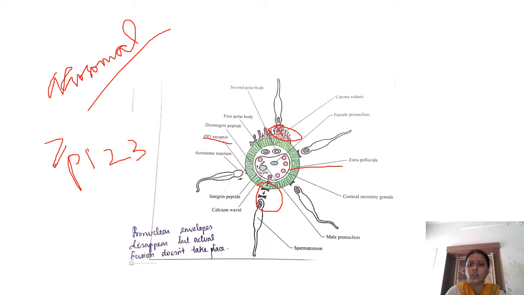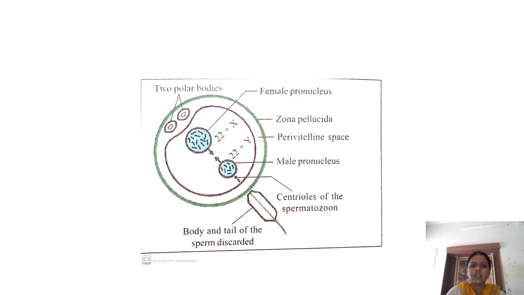When it comes in contact, there will be a sudden calcium influx, because of which there will be opening of the vitelline membrane, and there is entry of the male pronucleus inside the ovum. The rest of the sperm will be lying outside the ovum. Only the male pronucleus is allowed to get inside the ovum. So the fertilization has happened.